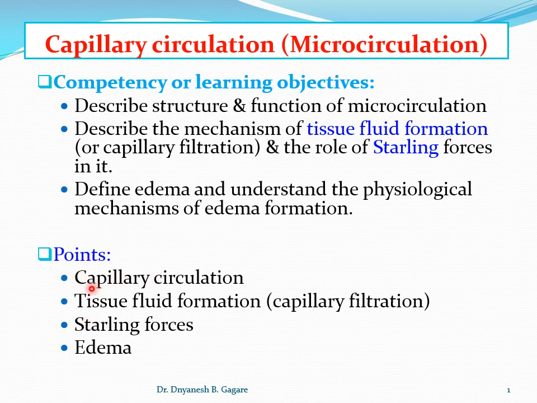That is, first, capillary circulation. So what is capillary circulation? It is a circulation whose function is to transport the blood to all tissues and to remove the metabolic end products. Under this point we have to discuss the structure of the capillary circulation. Then we'll see what the capillaries are, what the arterioles are, and how they are arranged at the level of the tissue. It is a peripheral circulation, we can say.